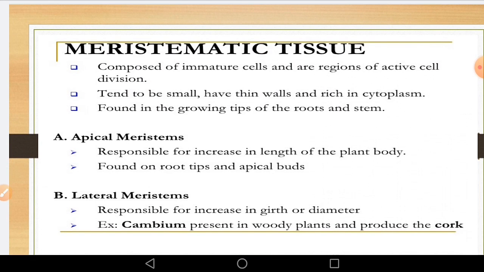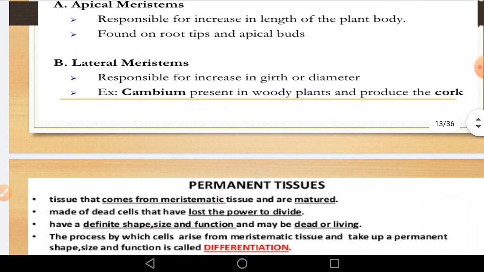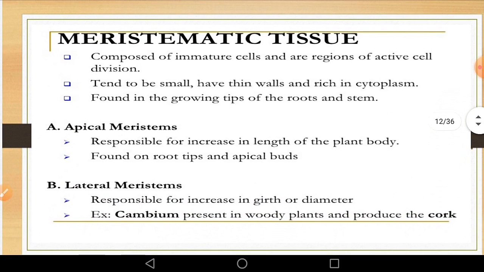So meristematic tissue is composed of immature cells and regions of active cell division. So their cell division is very active. Tend to be small, have thin walls and rich in cytoplasm. Found in growing tips of roots and shoots. Now apical meristem is responsible for increase in length of the plant body. I told you it is at the apex region, at the root tip and the shoot tip. So found at the root tips and apical buds. So it helps to increase the length of the plant. Lateral meristem is responsible for increase in girth or the diameter, present in the woody region and produces the cork. So this is about the meristematic tissue.